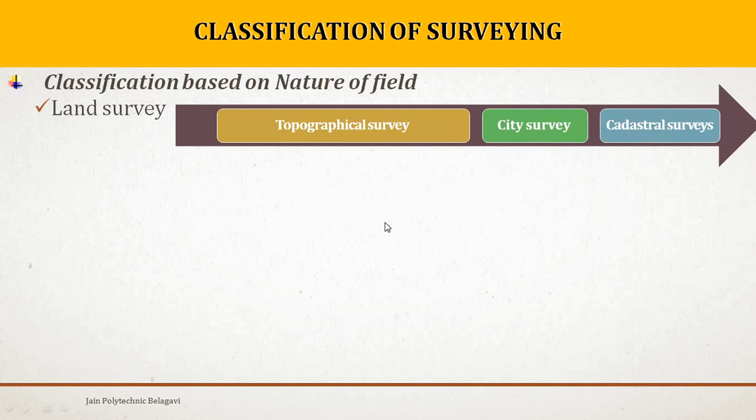Topographical survey is done for determining the natural features of a country such as rivers, streams, lakes, hills, and some features such as roads, railways, canals, towns, and villages. It consists of horizontal and vertical location of certain points by linear and angular measurements.